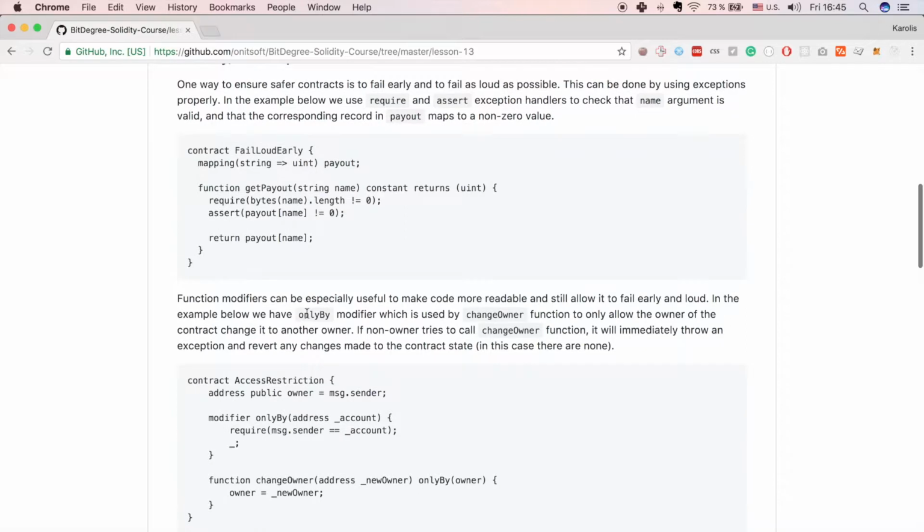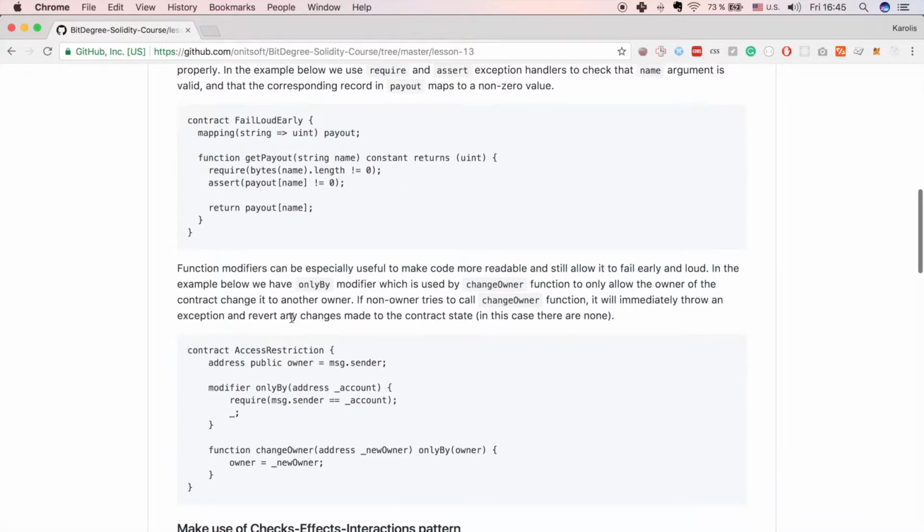Now, function modifiers can be especially useful to make code more readable and still allow it to fail early and loud. In the example below, we have onlyBy modifier, which is used by changeOwner function to only allow the owner of a contract to change it to another owner.